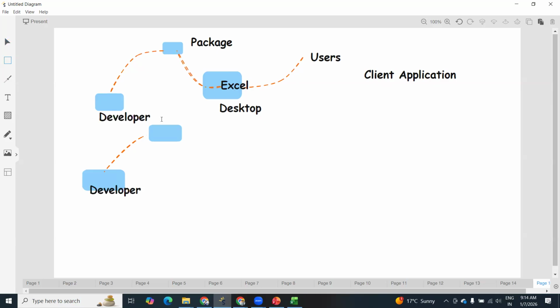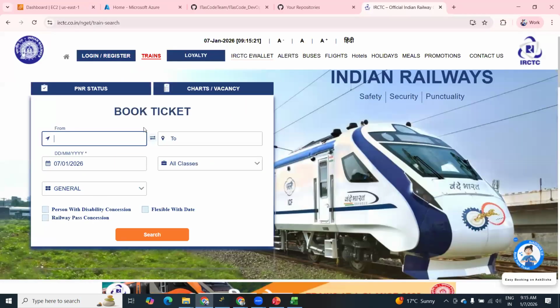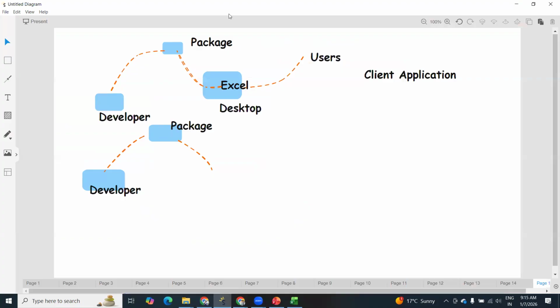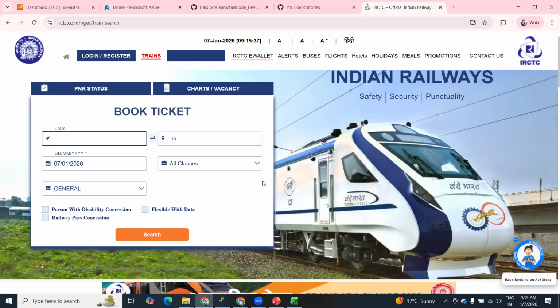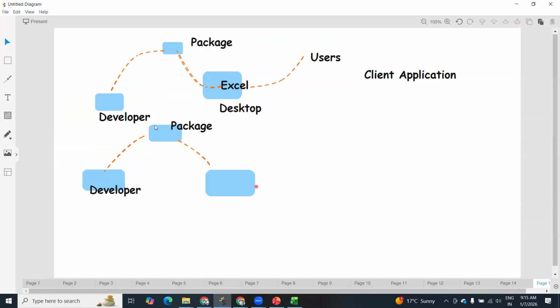Okay. So here you can see that. Package. Then this time we'll try to deploy with servers. So just see, whatever code was developed by developers, they will convert this code into a package. And this time we'll try to deploy with our servers. Because just see, here this is the difference. This application is accessed by lakhs of users. So we need powerful systems, right? For that, we are going to use servers. Right? Different servers we are going to use.